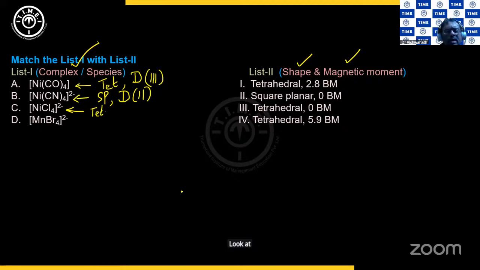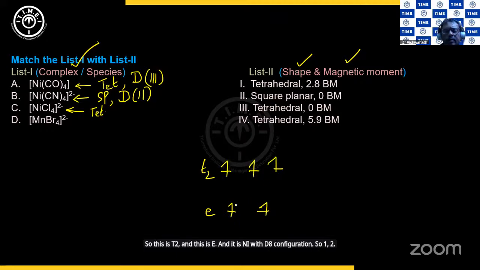Look at that, nickel is in d8 system. So d8 with chlorines, sorry, for octahedral I have drawn. Let us move into the tetrahedral form. In the tetrahedral form, we have 2 down, that is E, and then 3 up, that is T2. So this is T2 and this is E. And it is Ni with d8 configuration. So 1, 2, 3, 4, 5, 6, 7, 8. So 2 unpaired electrons are there. So it has to be option 1.